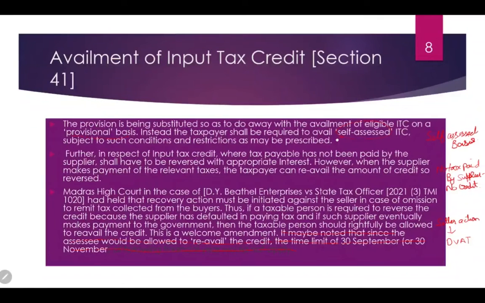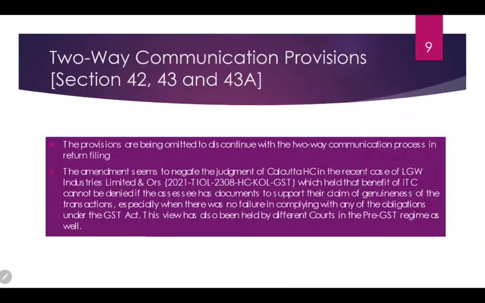Next, government has made an amendment in section 41, which states that the ITC will not be availed on a provisional basis. Instead, they will be required to avail the ITC on a self-assessment basis. Further, they have made the change that no ITC shall be availed if the supplier has not paid the tax. It doesn't mean that you cannot avail the credit for a lifetime. As soon as the supplier pays the tax, the buyer can avail the ITC.